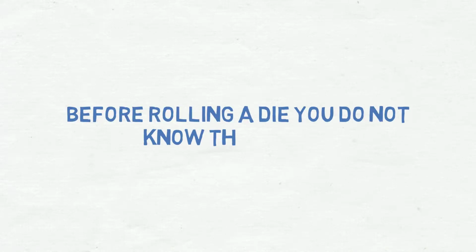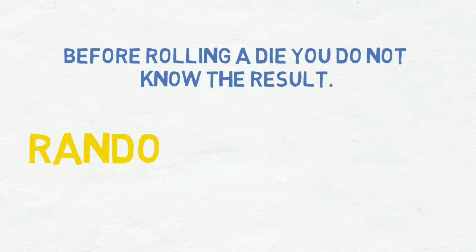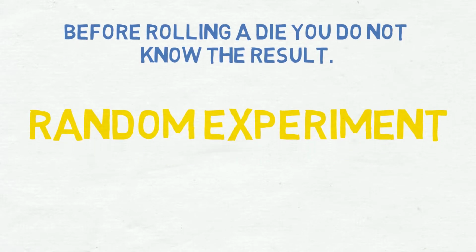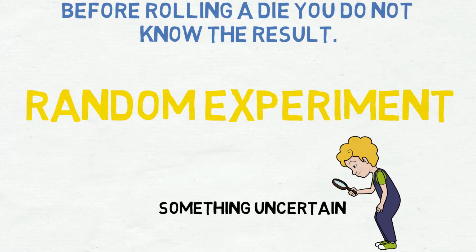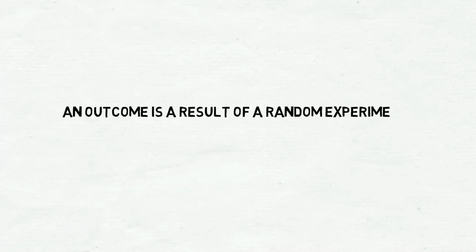Before rolling a die, you don't know the result. This is an example of a random experiment. In particular, a random experiment is a process by which we observe something uncertain. After the experiment, the result of the random experiment is known.